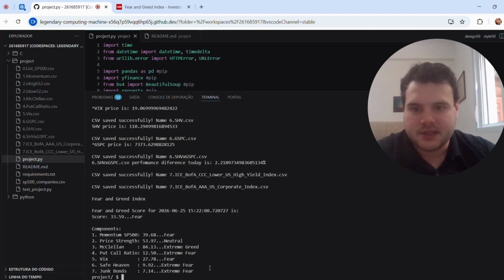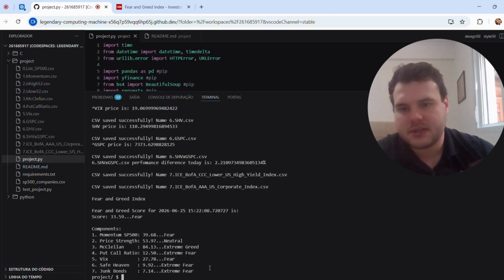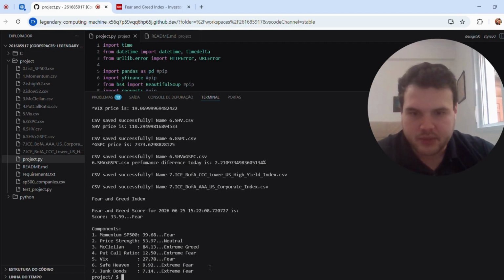And I think the biggest difference is that CNN uses a broader number of companies. They see all the companies in the US market, so it's almost 3,000 companies. Here I focused on a more concise version, to be quicker, for only 500. So this one I think is the biggest difference that I can see between the 2 projects.